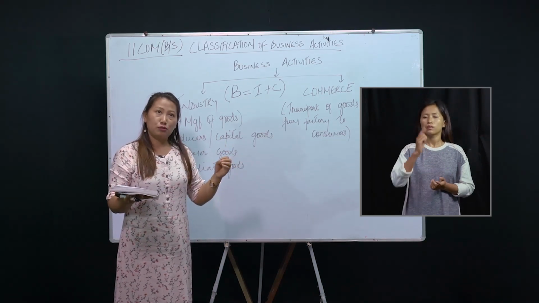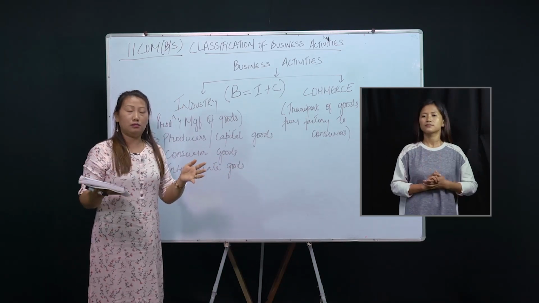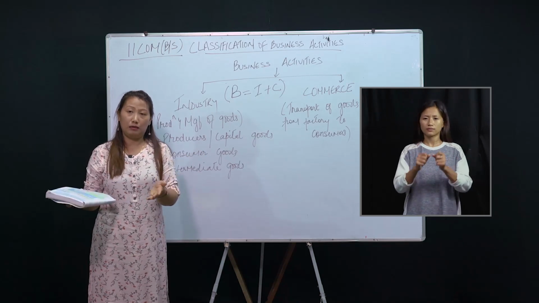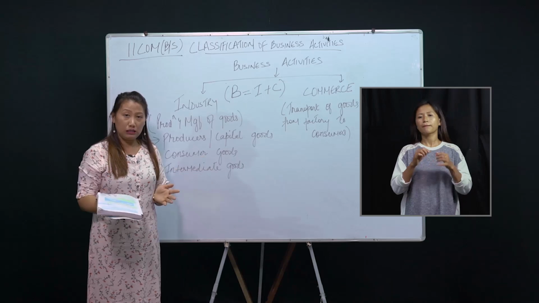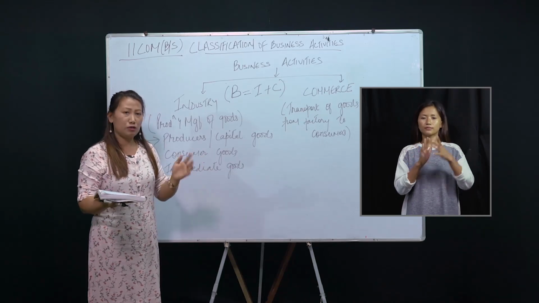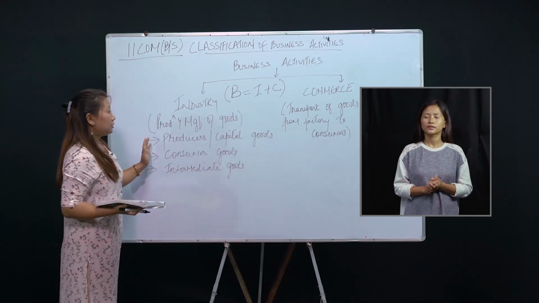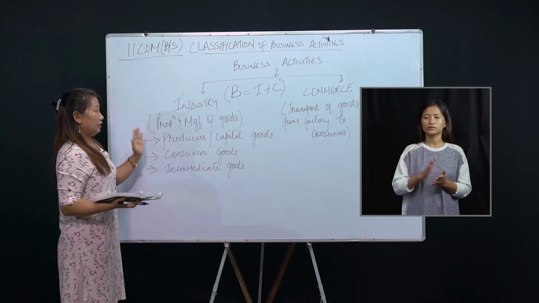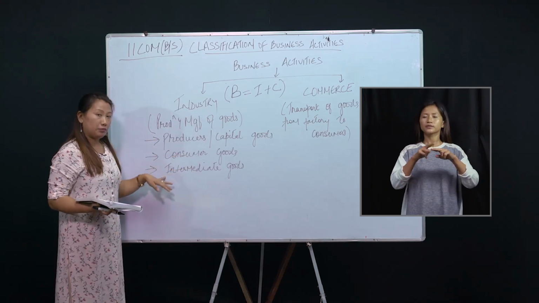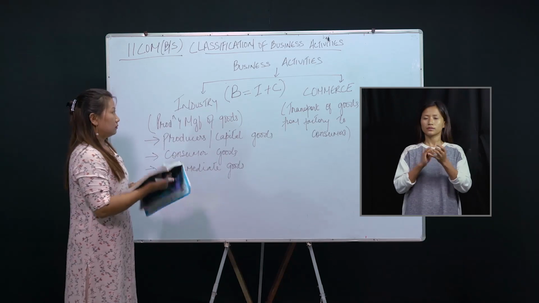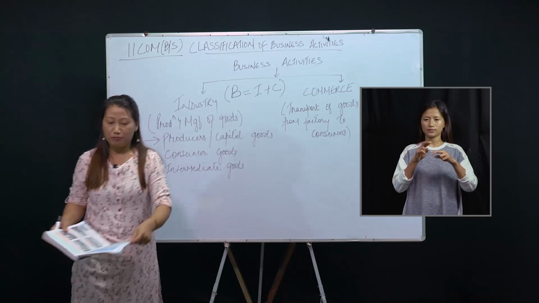Another example is plastic. Plastic is also an intermediate good. The final products we get in the market, like a basket or even a television monitor, are all made of plastic. There are so many plastic commodities in the market. So these are the three goods manufactured by industry: producer goods, consumer goods, and intermediate goods. Now we will study this industry a little bit in detail. I have prepared one chart.